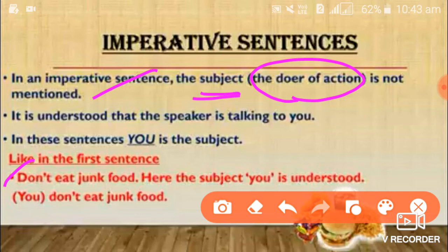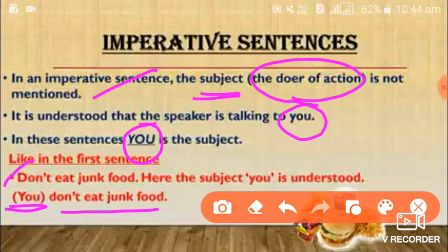We have to understand that it is understood that the speaker is talking to you. With whom is he talking? You. So in these sentences, what is the subject? Who is the subject? You is the subject. So don't eat junk food means here, to whom are we telling? You do not eat junk food. We want to understand that you do not eat junk food.